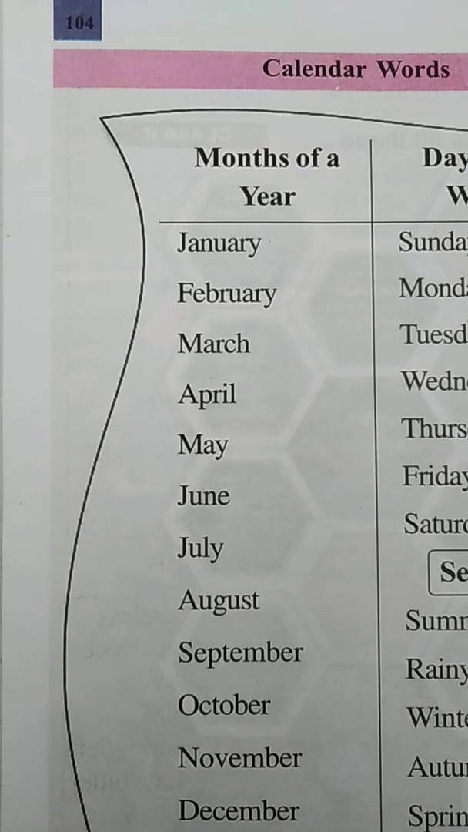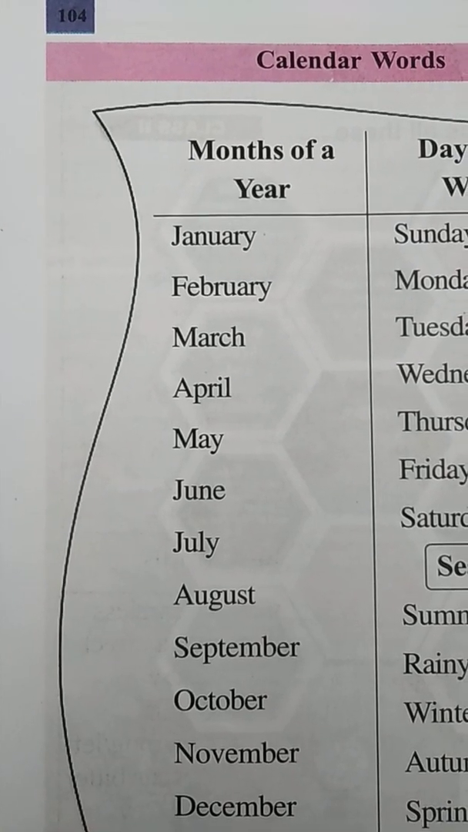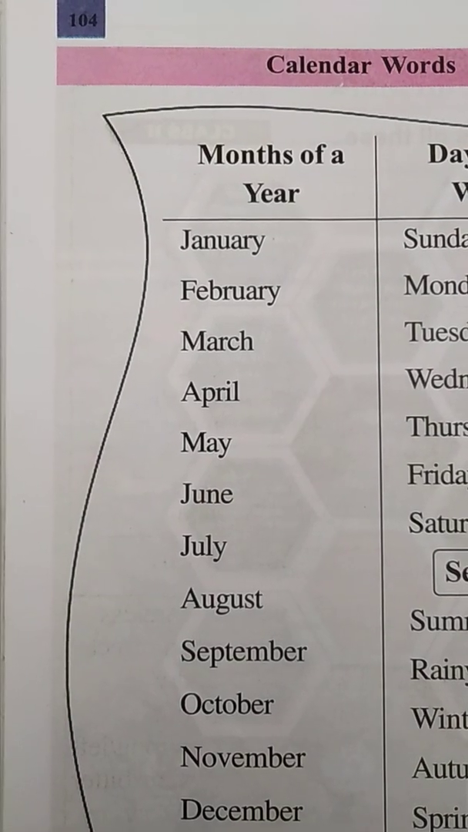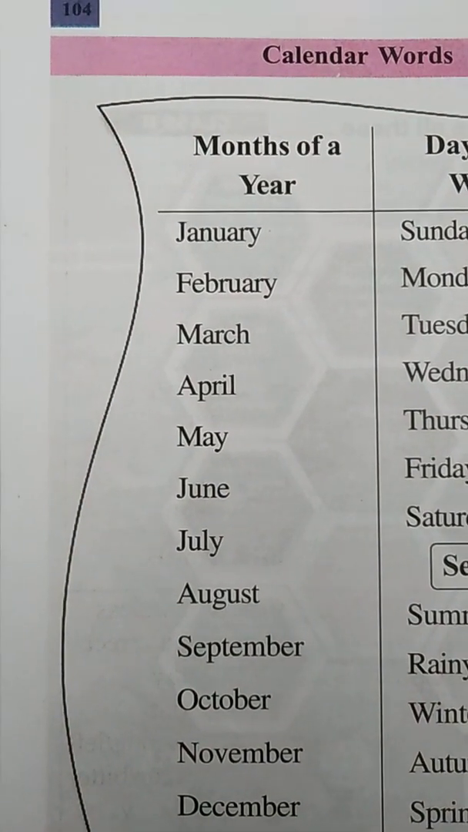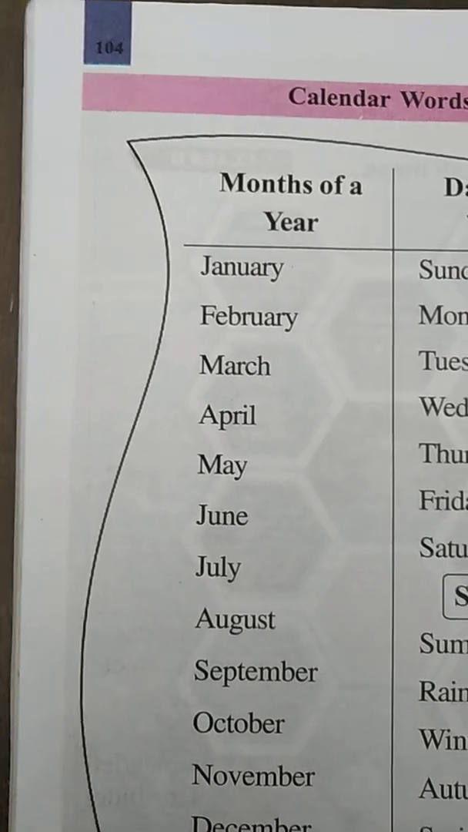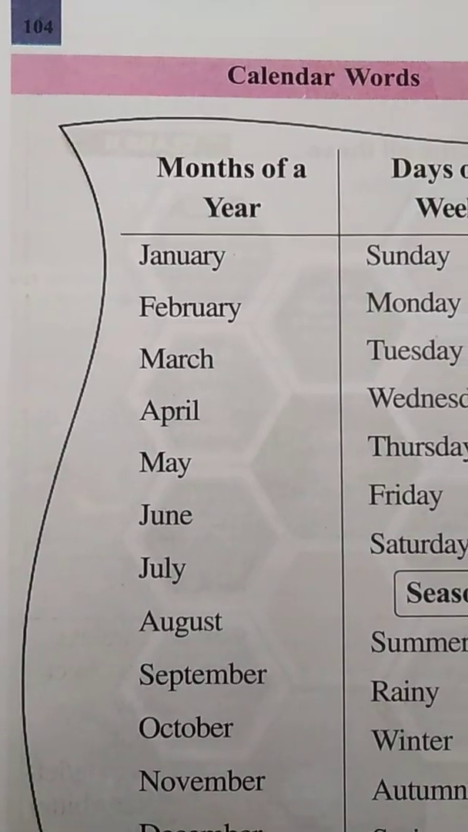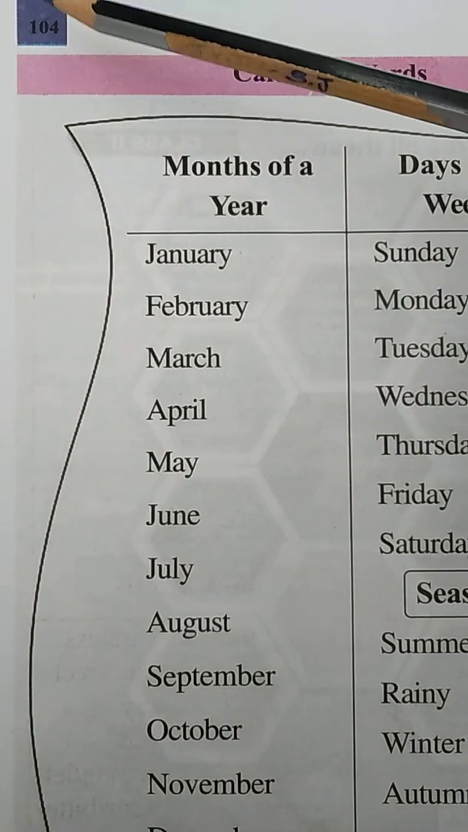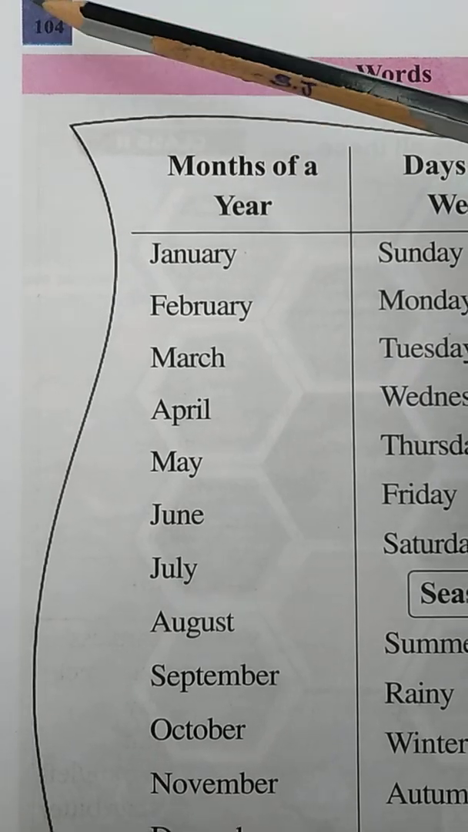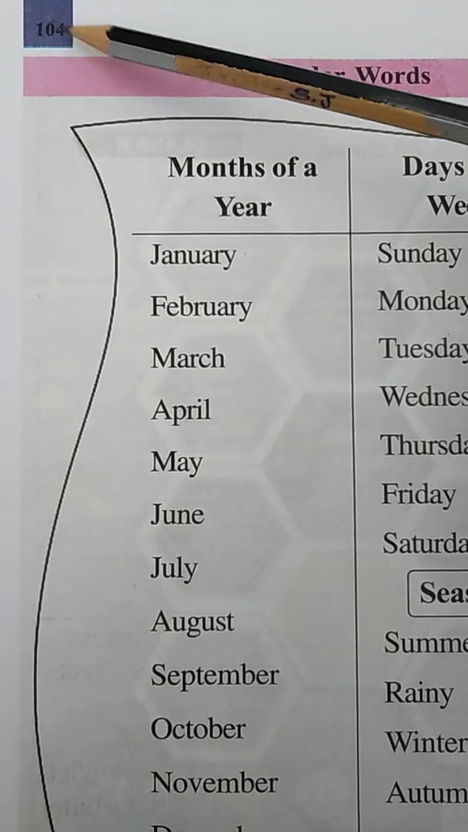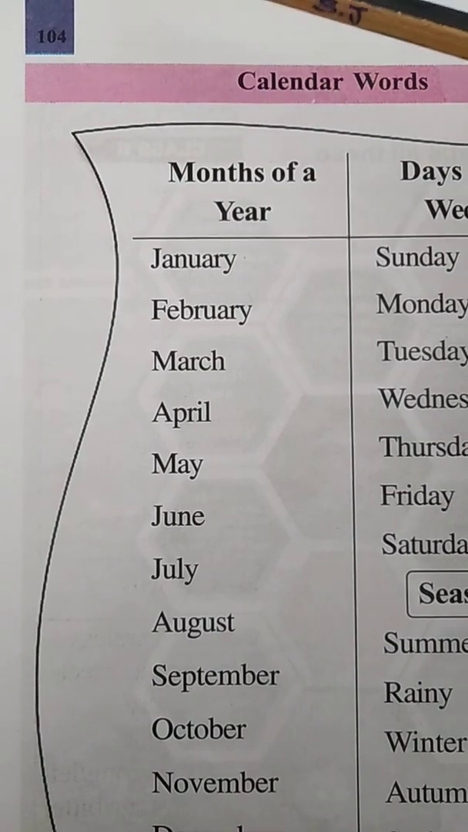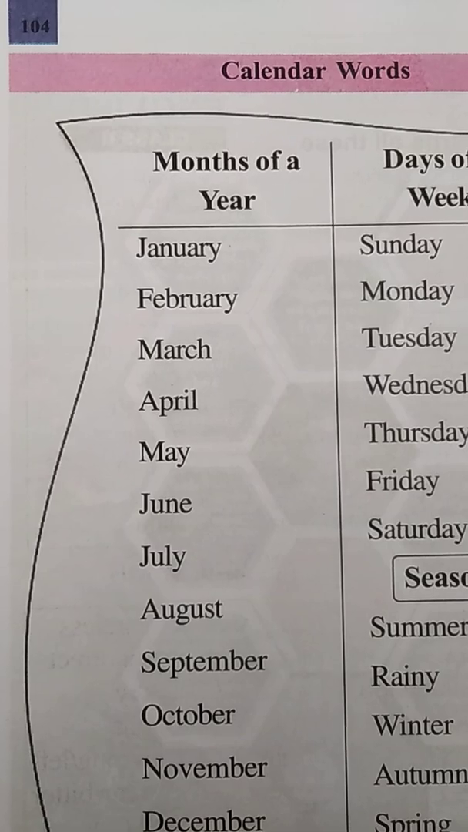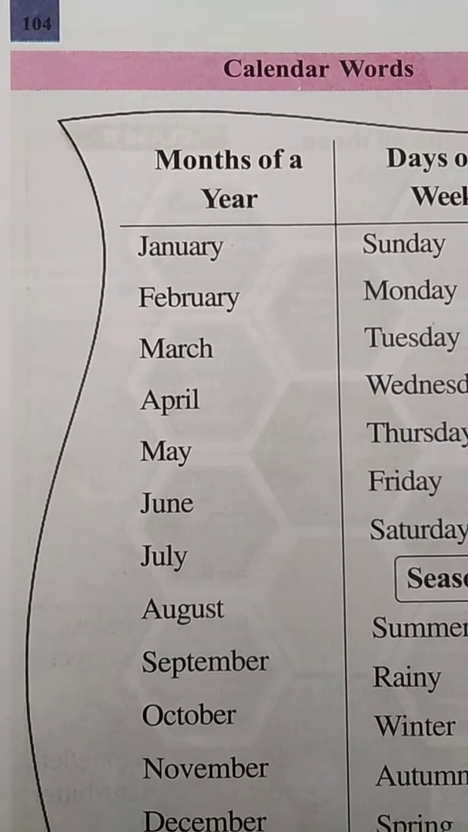So what are we going to learn in today's class? Do you want to know it? Before that, take out your English textbook, children, and the page number is 104, which is given on the left top corner. Take out page number 104. And do you want to know what we are going to learn in today's class?